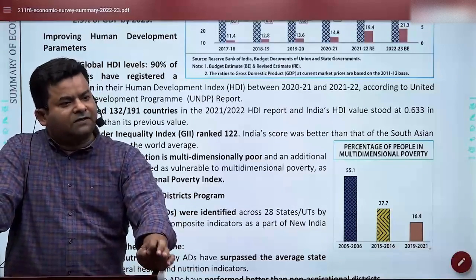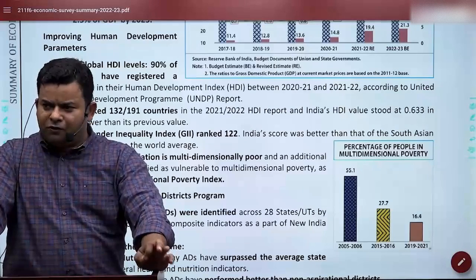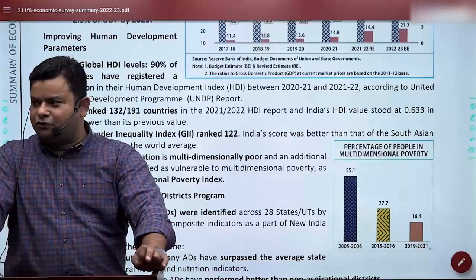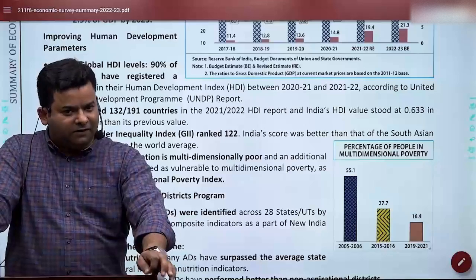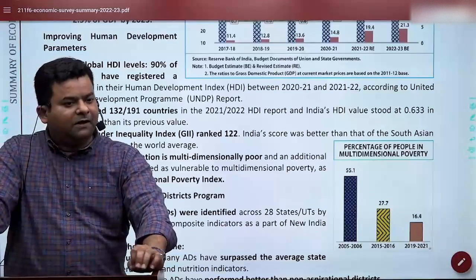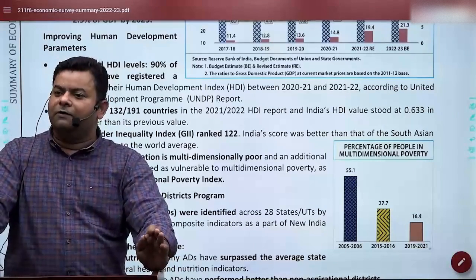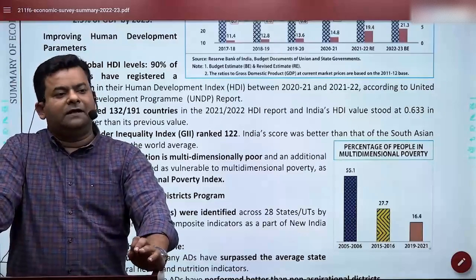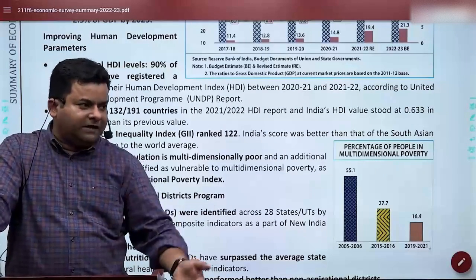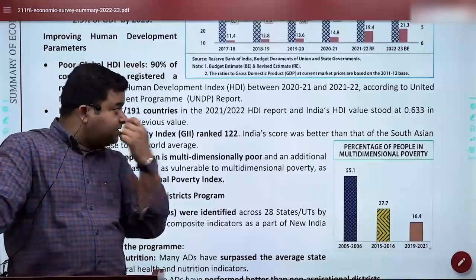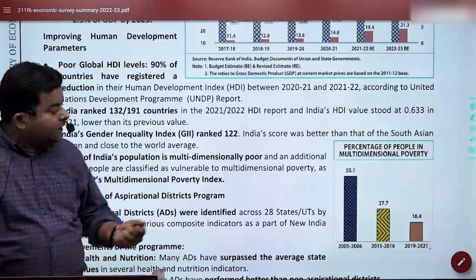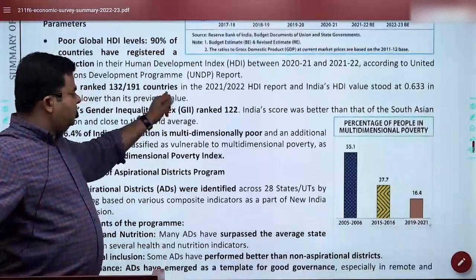Because if any country has an HDI value of, I'm sure you have read it, 0.700 to 0.799, they are called developed. More than that, highly developed. 0.550 to 0.699 are called developing, and below that, underdeveloped. We are 0.633, that means we are developing. So this is what the HDI ranking is.